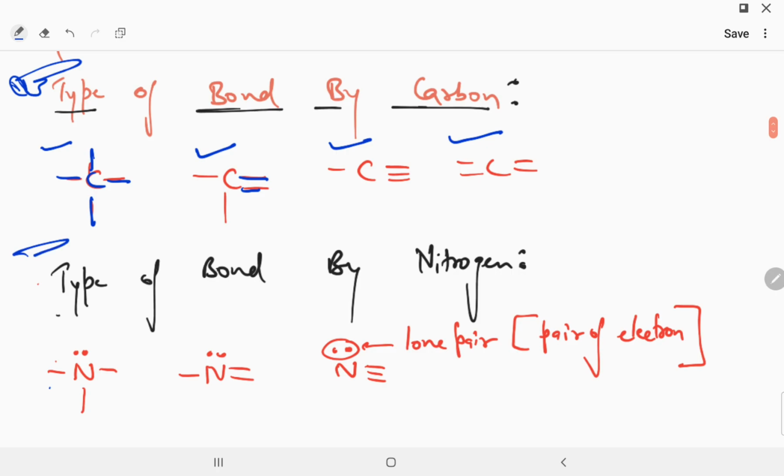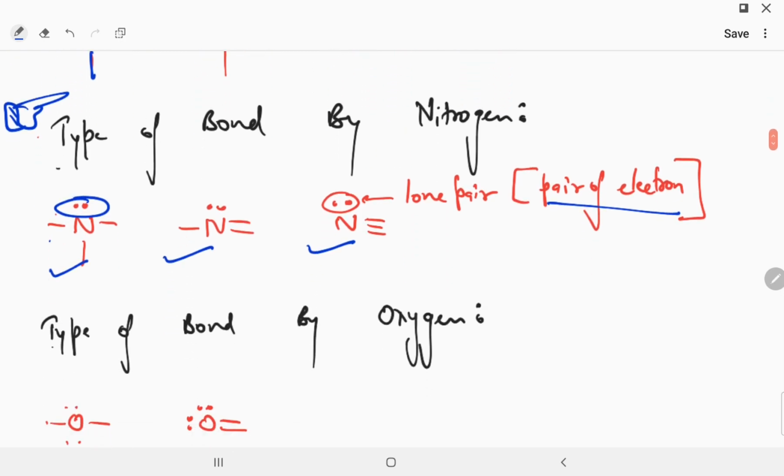Similarly, look at the types of bonding by nitrogen. Nitrogen makes 3 single bonds and a lone pair, which is called a pair of electrons. Nitrogen can also make 1 double and 1 single bond, or 1 triple bond and 1 lone pair.